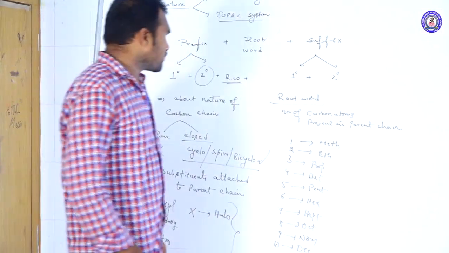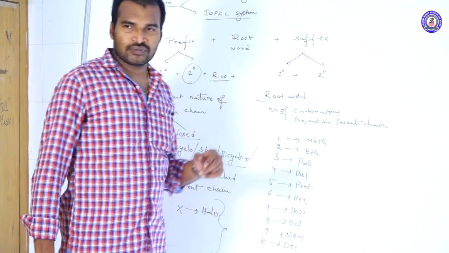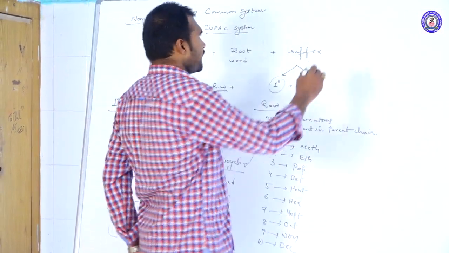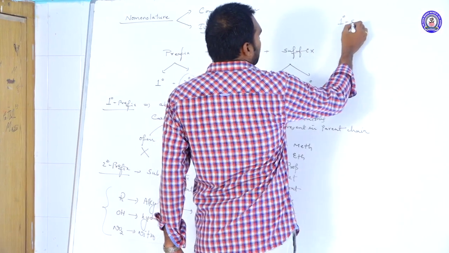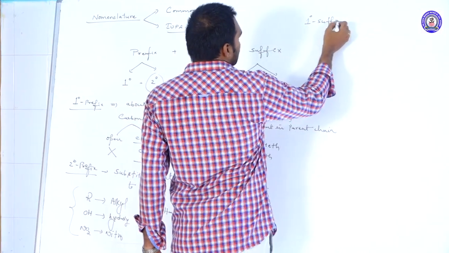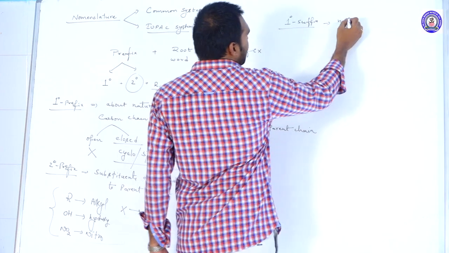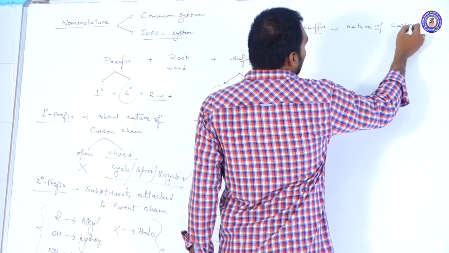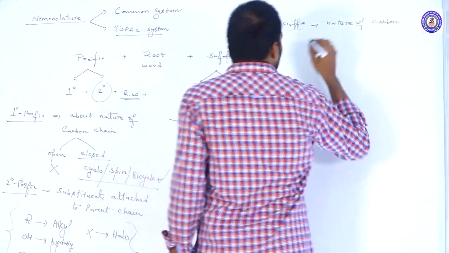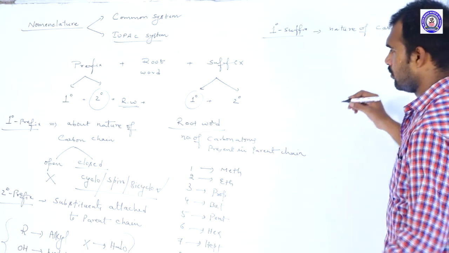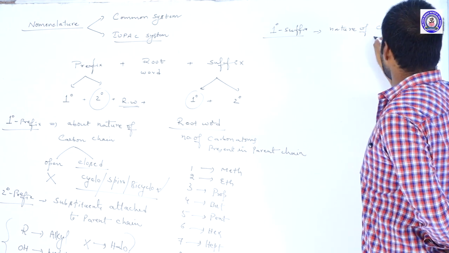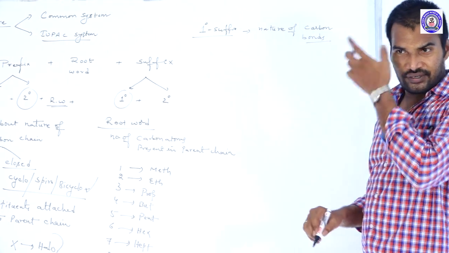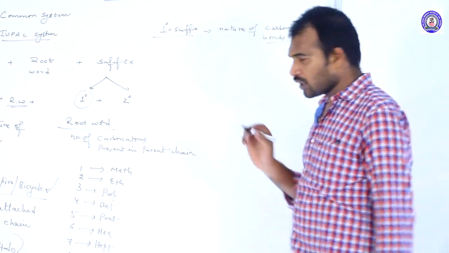Clear? Next, coming to the suffixes. The first one is the primary suffix. What does the primary suffix indicate? The primary suffix indicates the nature of the carbon-carbon bonds.